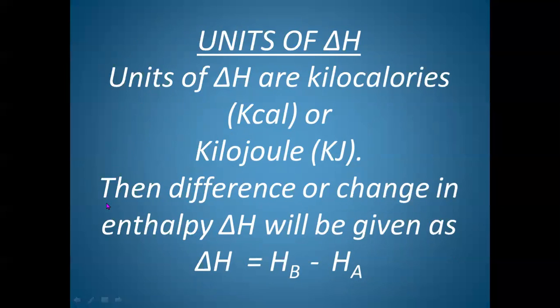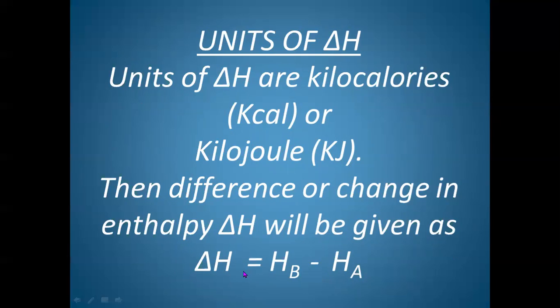Whenever a reaction takes place, delta H can be expressed in kilocalories per mole or in kilojoules per mole. The difference or change in enthalpy, as I just told you, will be equal to delta H, and that will be equal to HB minus HA, or change in enthalpy is equal to enthalpy of product minus enthalpy of reactant. Now, if enthalpy of product is more, then the sign for delta H will be positive, and the reaction is generally called endothermic. So for an endothermic reaction, delta H will be positive.